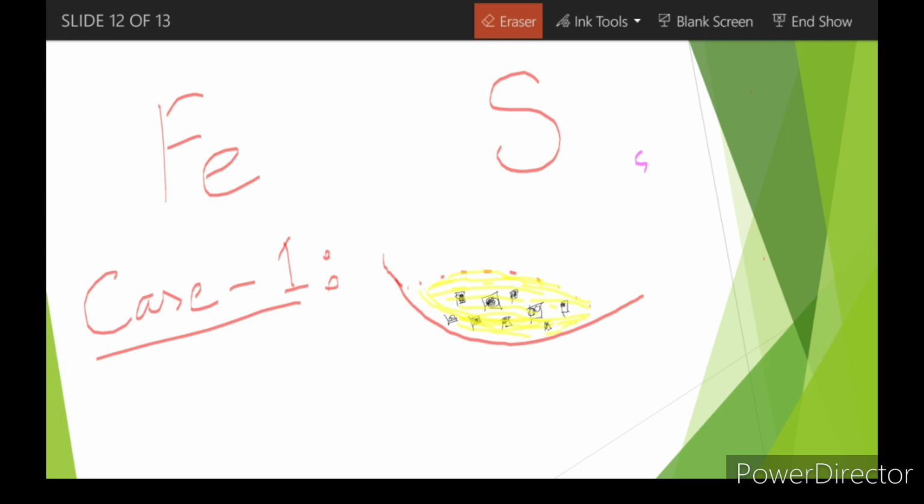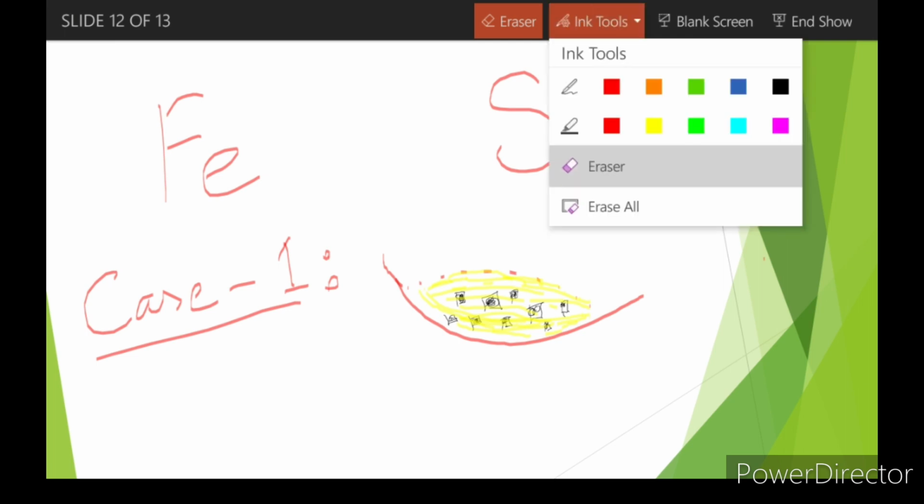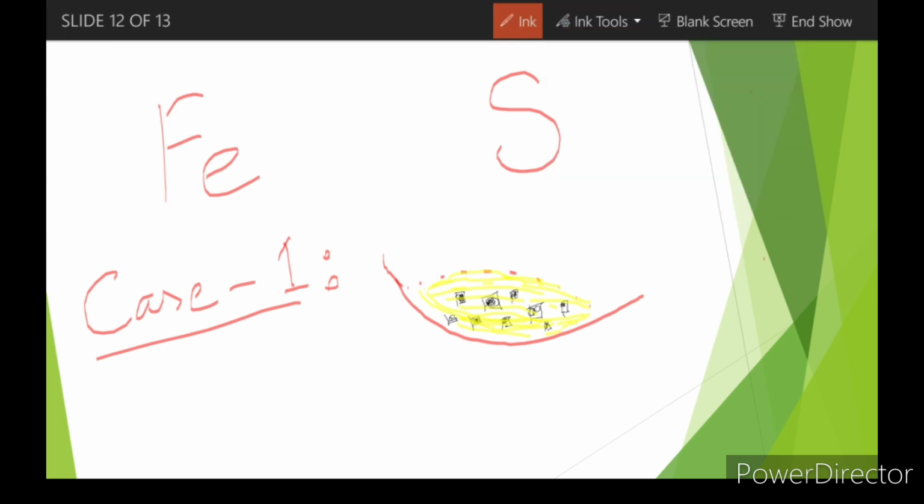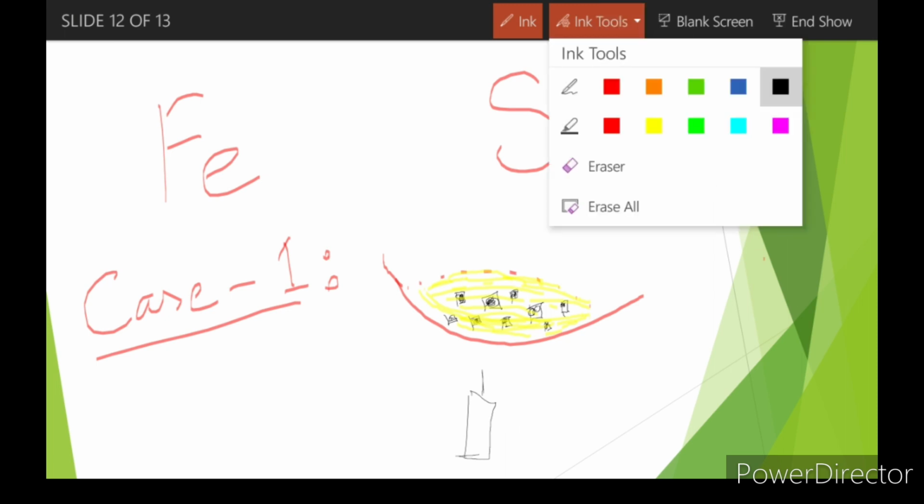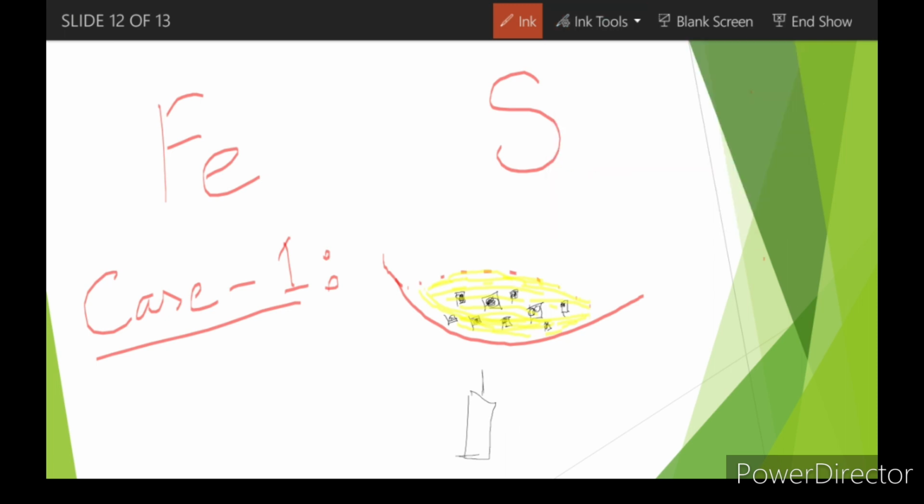Again, we are just taking iron and sulfur together. Now in here, we should heat this mixture. Now after some time you will see that this entire mixture starts to glow.